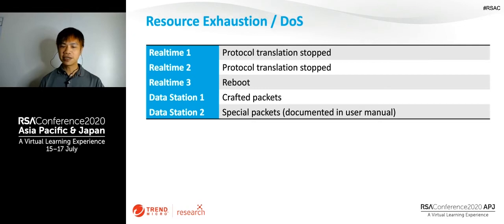And data station 2 is a little bit special. It has provided a special Modbus command where a hacker only has to send a special value to a special address to make it reboot. And since this function is written in the manual, we're not saying this is a vulnerability. However, if you're the owner of this protocol gateway, you might want to know it, and you might want to block this kind of packet in the ICS firewall.